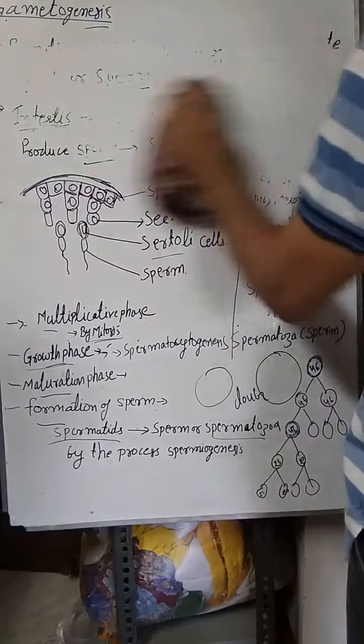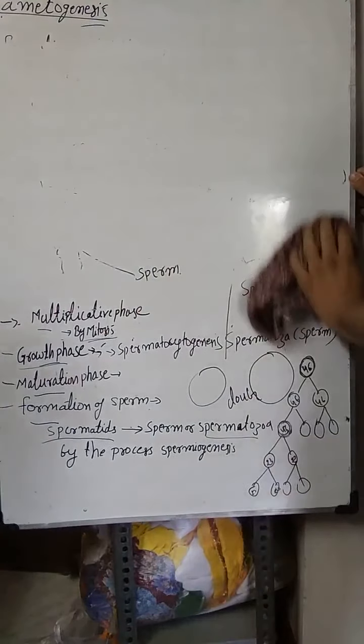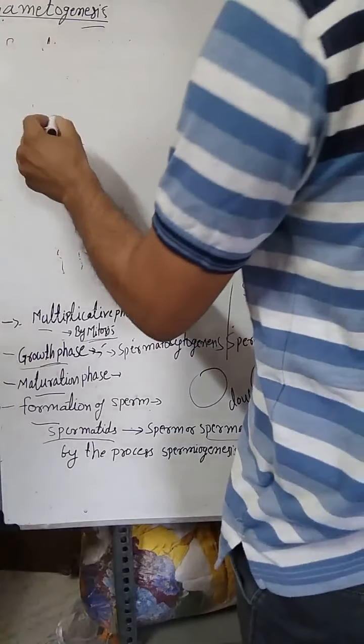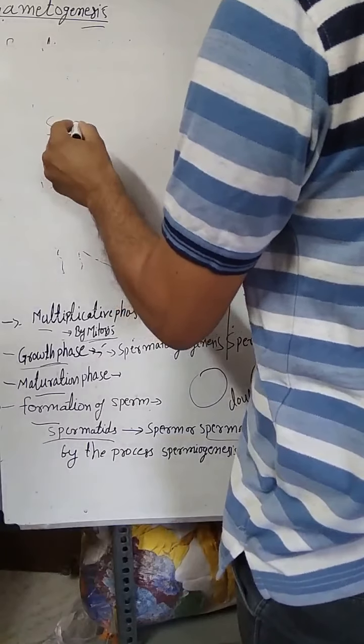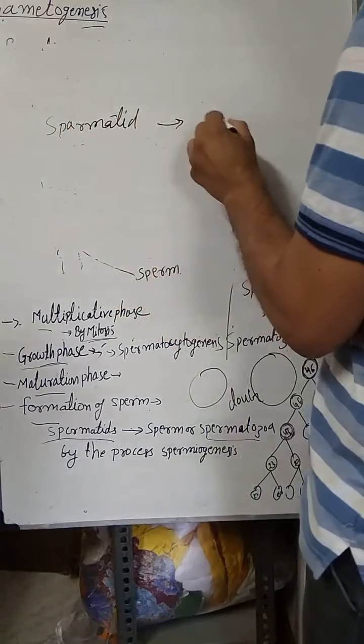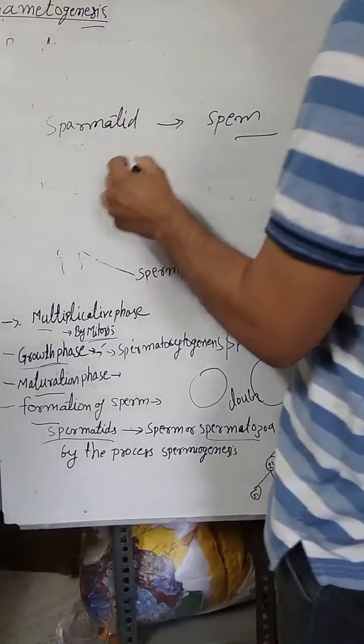Then, what is the role of different hormones during spermatogenesis? The process from spermatid to sperm, the formation of sperm, is known as spermiogenesis.